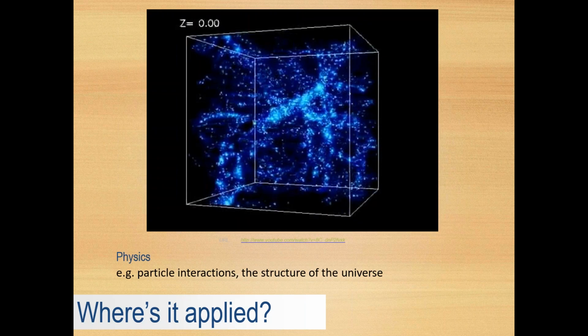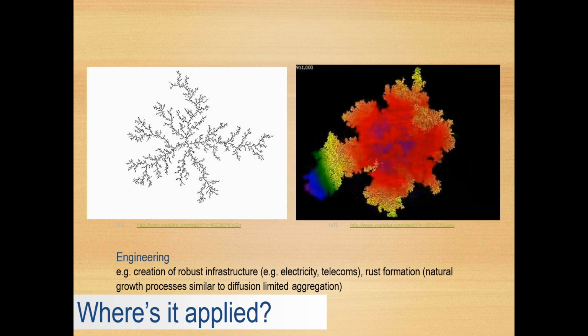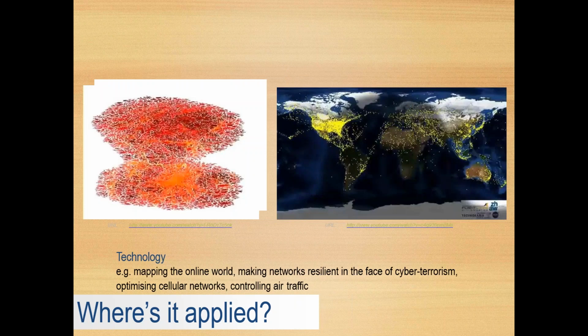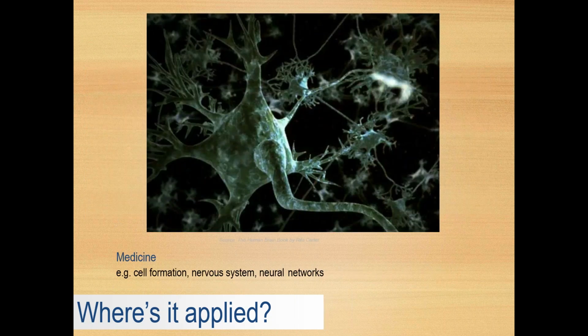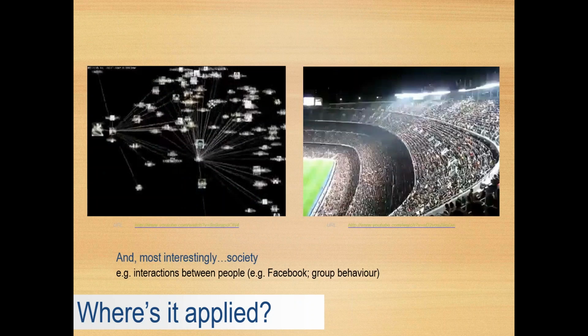We can have physics interactions also. We can create robust infrastructure, electricity and telecommunication networks using this. We can have technology networks, cyber terrorism networks. So these are the different types of networks we can study. Some of the data sets are freely available on the website. You can simply download and work on them. I will be telling you how to work on them using the data sets which are freely available on the website. You can also create nervous system, neural networks, medicines. This is just basic knowledge of how we can apply this network package.